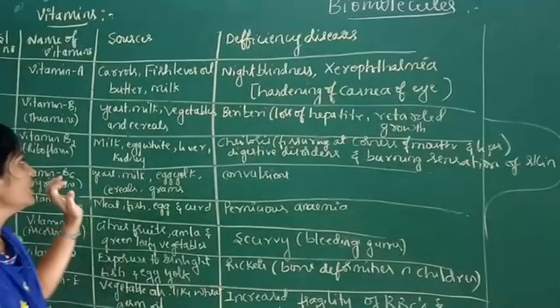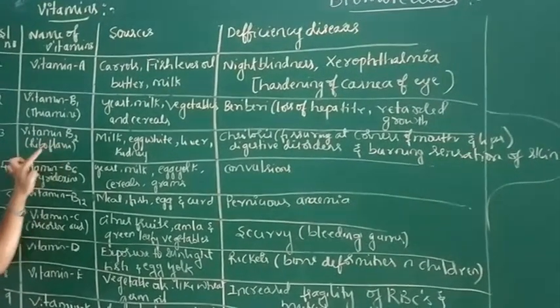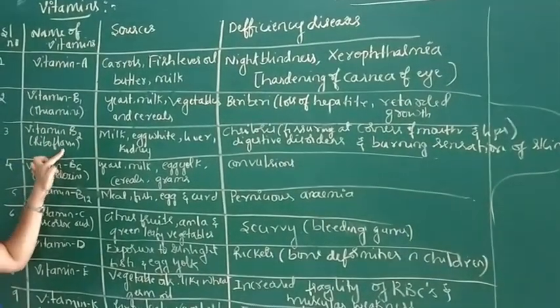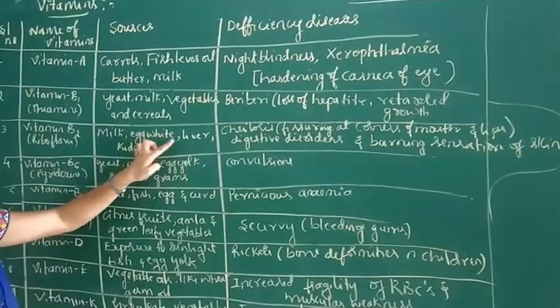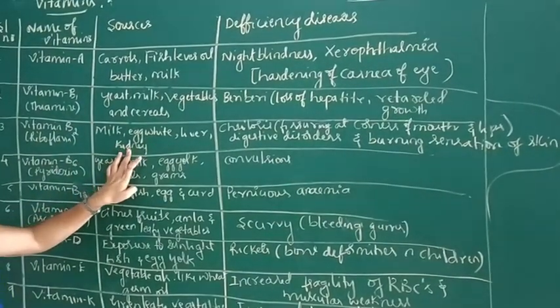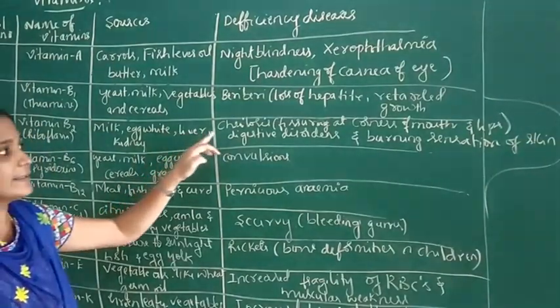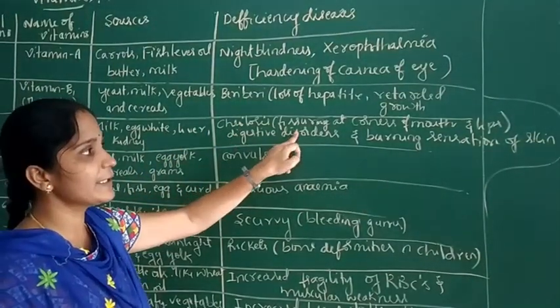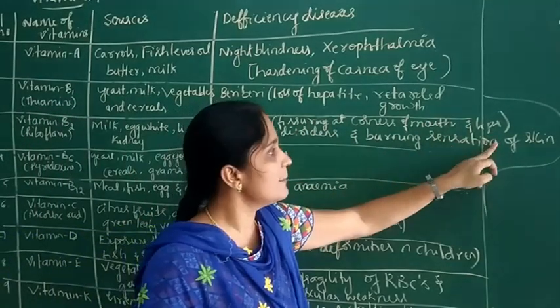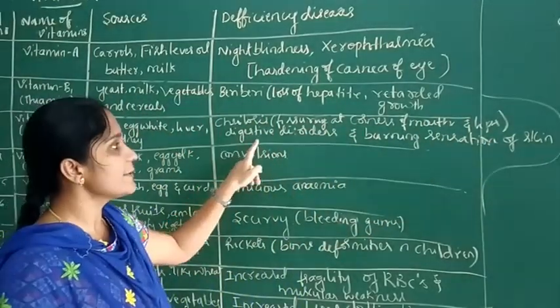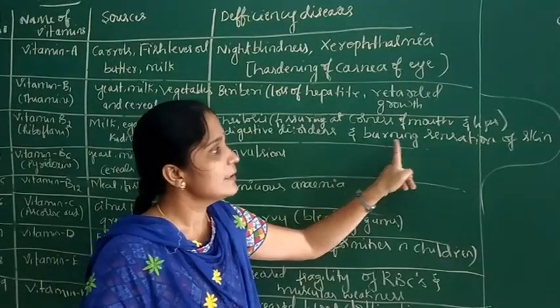Now the next one is vitamin B2. It is also known as riboflavin. It is found in milk, egg white, liver, kidney, etc. The deficiency of vitamin B2 or riboflavin causes the disease cheilosis, that means fissuring at the corners of mouth and lips, and also it causes digestive disorders and burning sensation of skin.